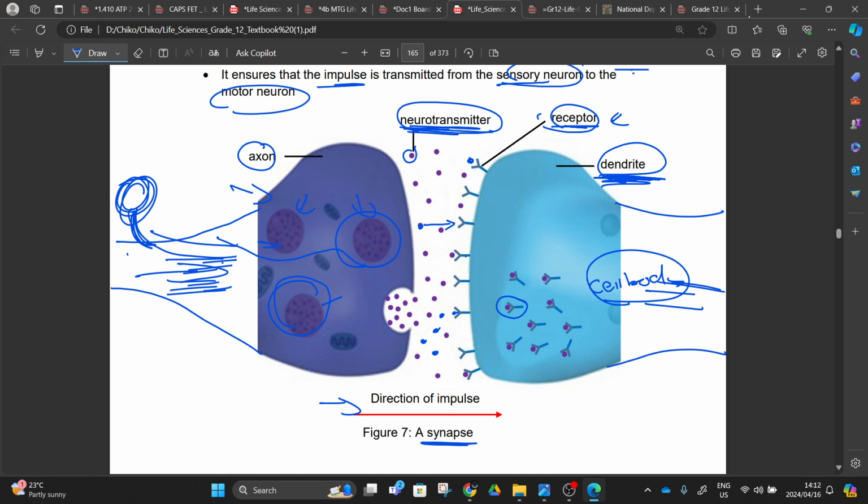I hope you understand this. This is what I've been saying. They release the neurotransmitter. This is what is happening, right? One axon of a sensory neuron, or the interneuron, or the motor neuron, all of them, since they have the axon, they have the terminal axon, are going to release these neurotransmitters. This is the synapse, this is the gap, and this is what's happening inside this gap, right? We can move on now.